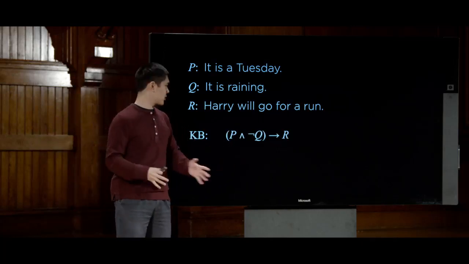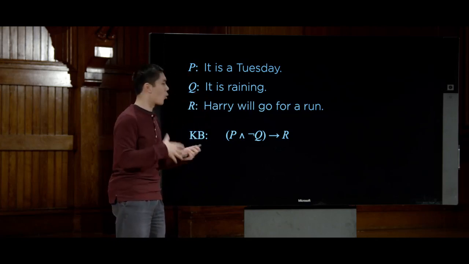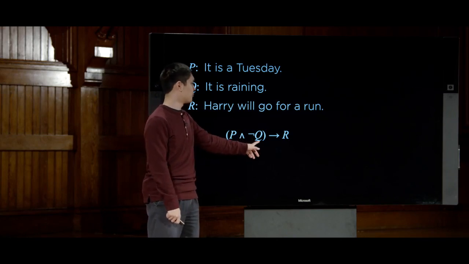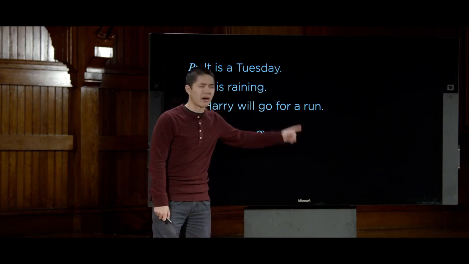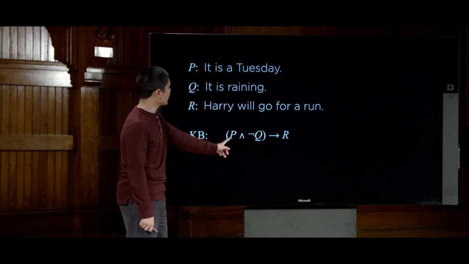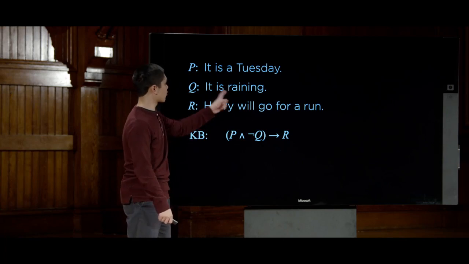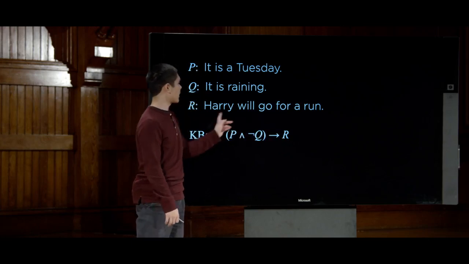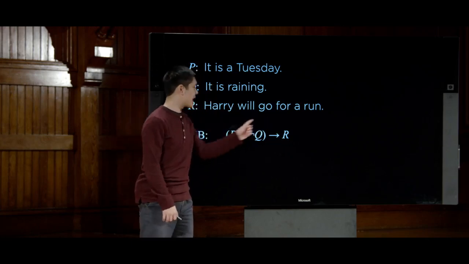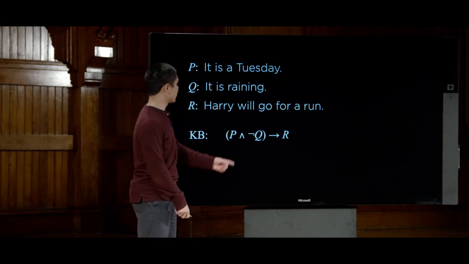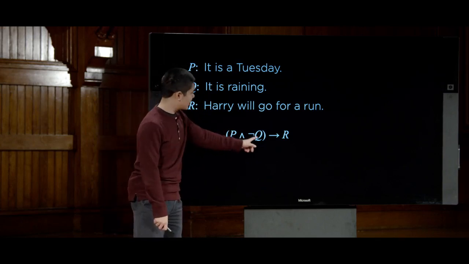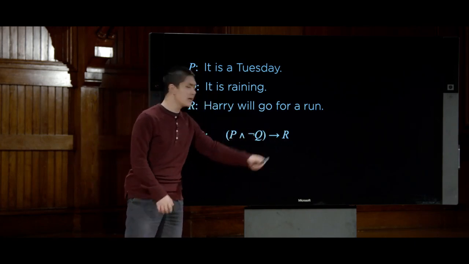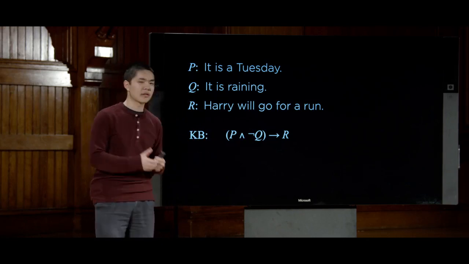All right, so let's try to parse it. The parentheses here are just used for precedence, so we can see what associates with what. But you would read this as P and not Q implies R. All right, so what does that mean? Let's put it piece by piece. P is it is a Tuesday. Q is it is raining. So not Q is it is not raining. And implies R is Harry will go for a run. So the way to read this entire sentence, in human natural language at least, is: if it is a Tuesday and it is not raining, then Harry will go for a run. And that is now inside of our knowledge base.